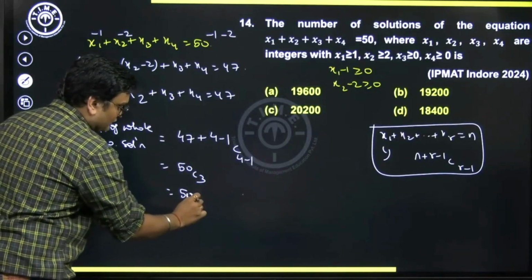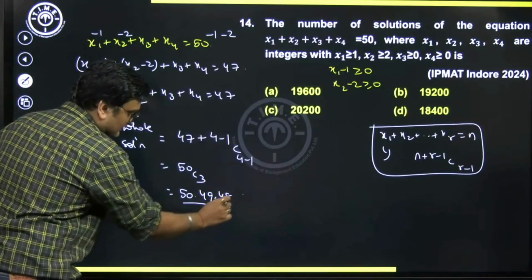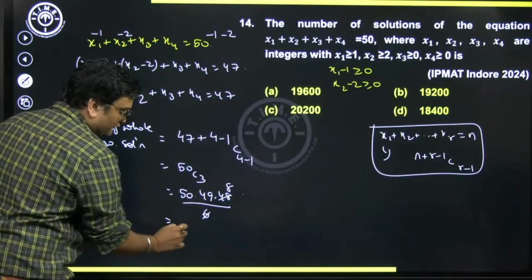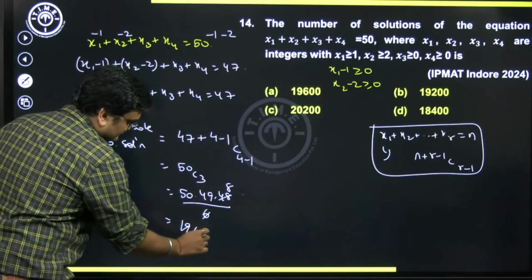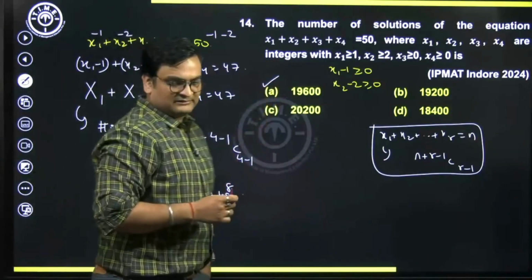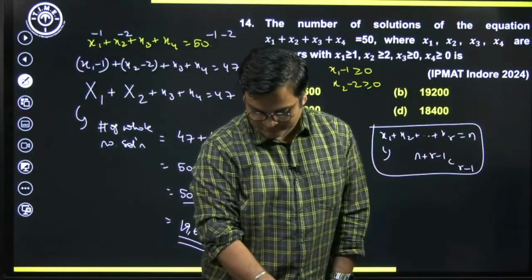Let's calculate. 50 into 49 into 48 by 6. 6 will go into 48 8 times. 50 into 8 is 400. 400 into 49 will be 19,600. So option A is going to be the correct answer. I hope we are clear with this.